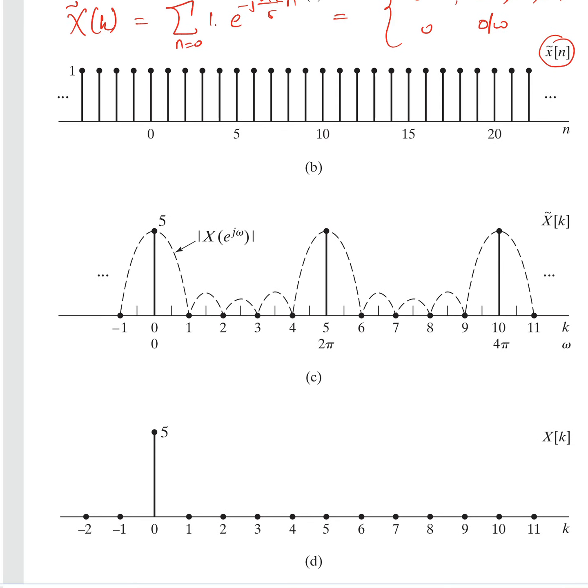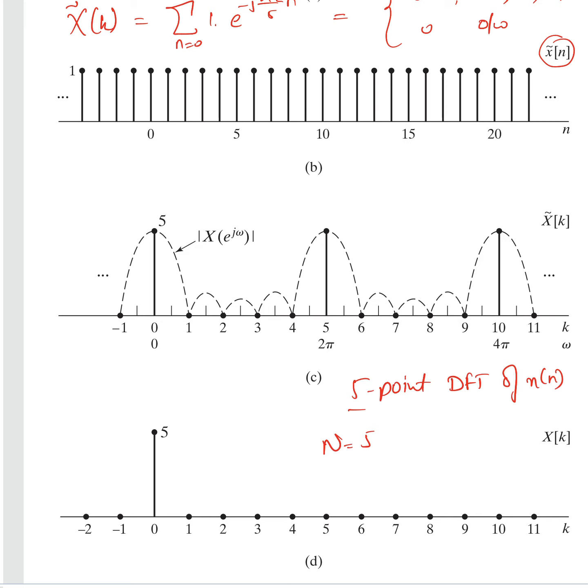And finally, if we see X of k, it contains within this period 0 to 5 only one period, from which you can perfectly reconstruct your x tilde of n and x of n, right? So we call it a 5-point DFT of x of n. Why 5-point? Because we have considered N equal to 5. Right? So this is how you can compute the discrete Fourier transform of a signal.